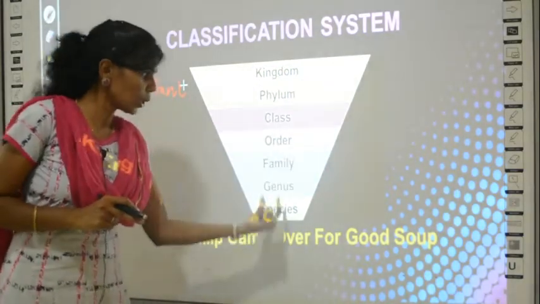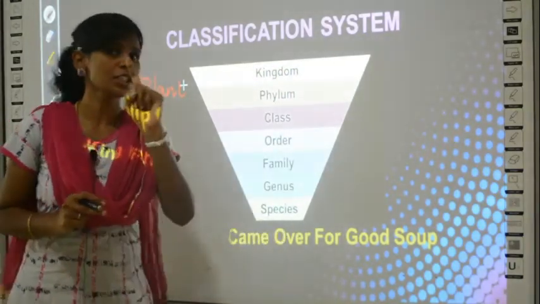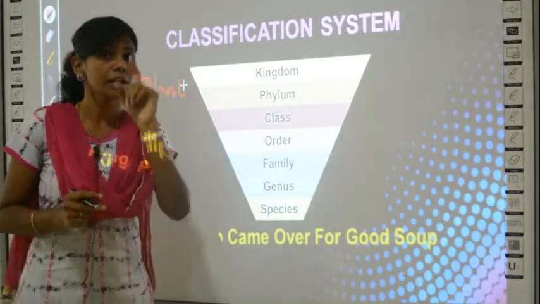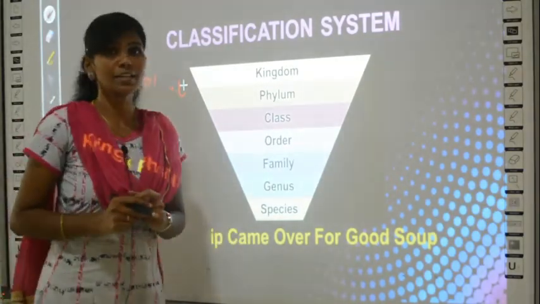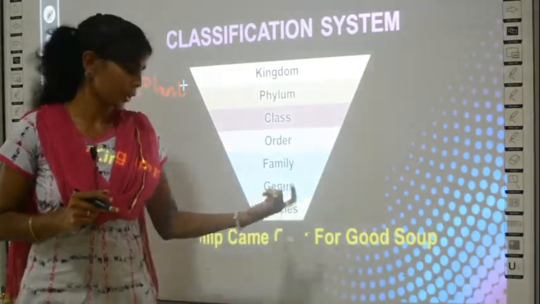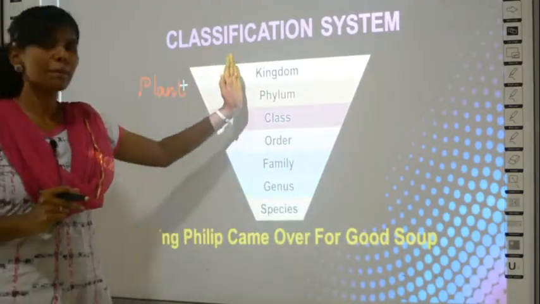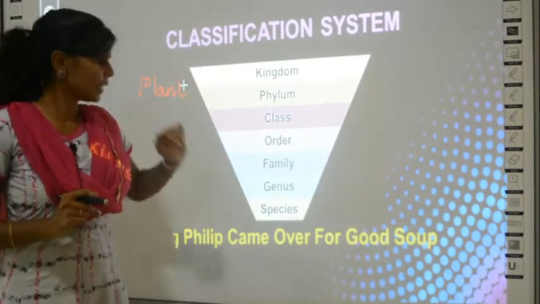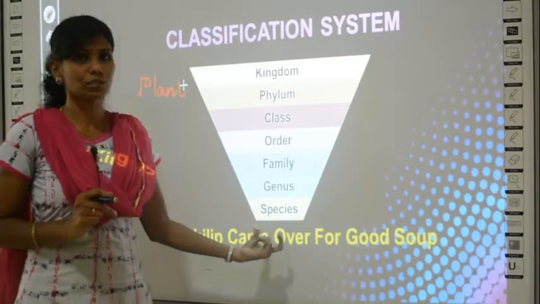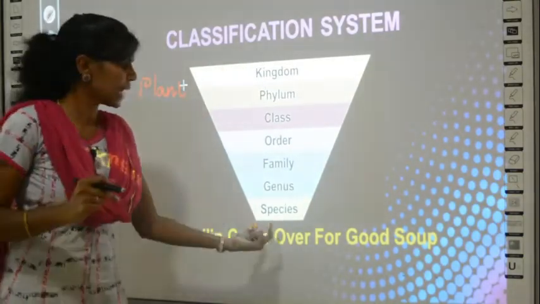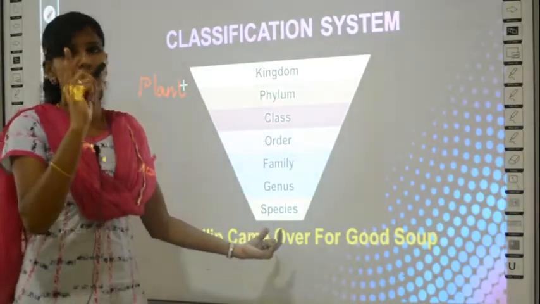But when you come to the lower level, there is only one species at the end. Specifically, if I call one species, it will denote only that particular species. You cannot include others in this group. Okay, so just remember these terms because highest ranking is for kingdom and the least ranking is for species. This will include all the plants in the universe and this will include only one plant.